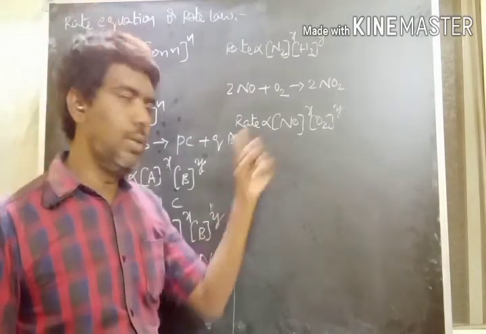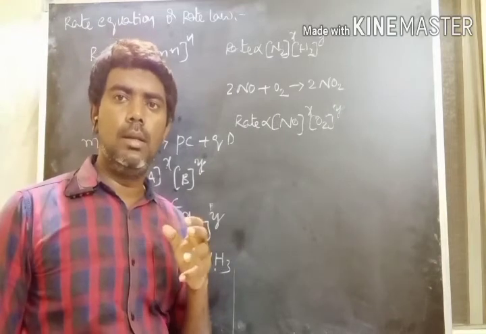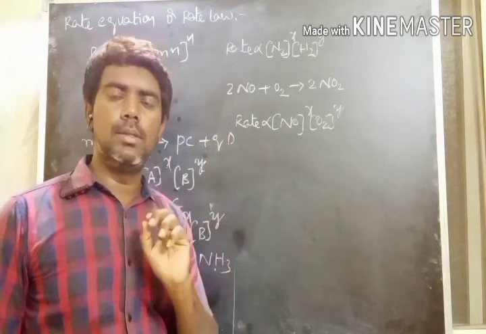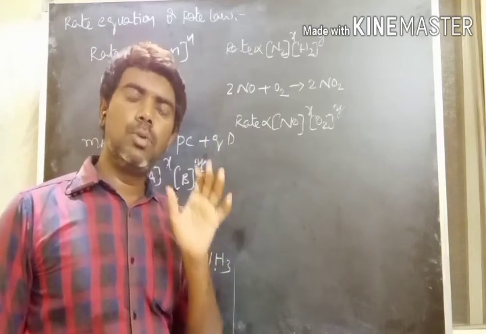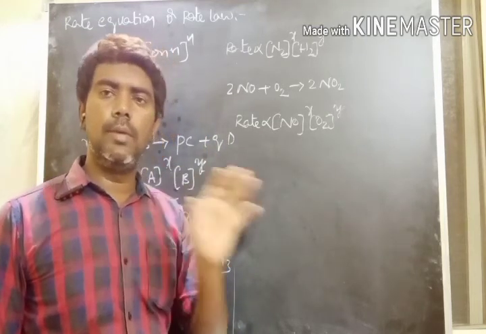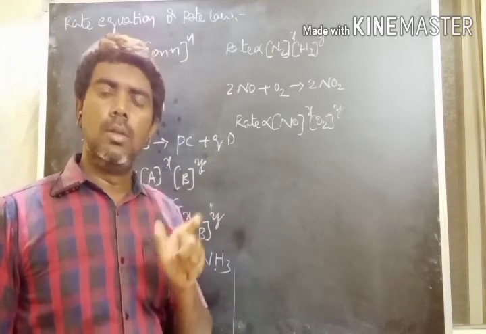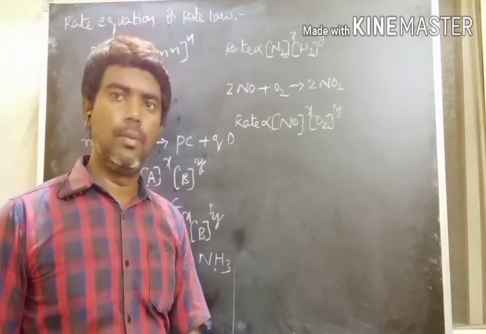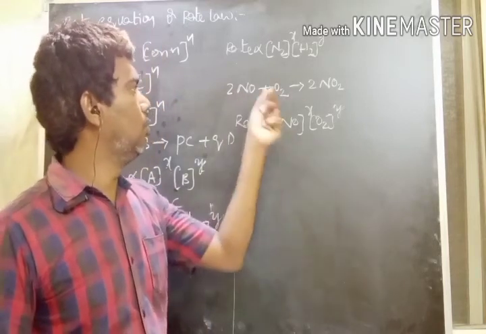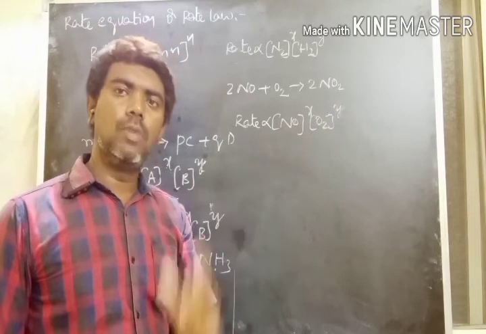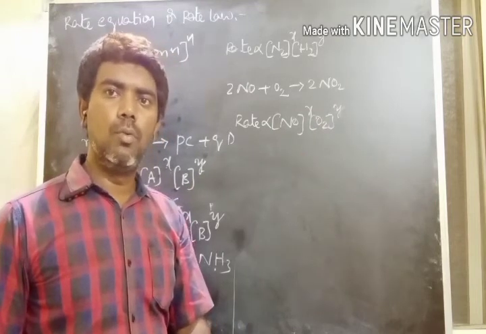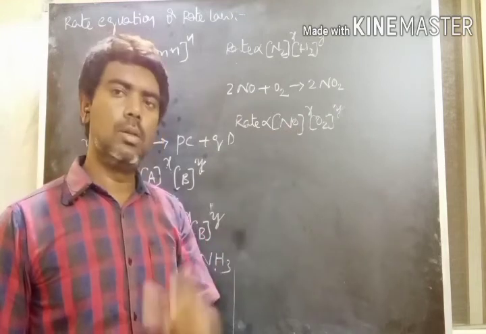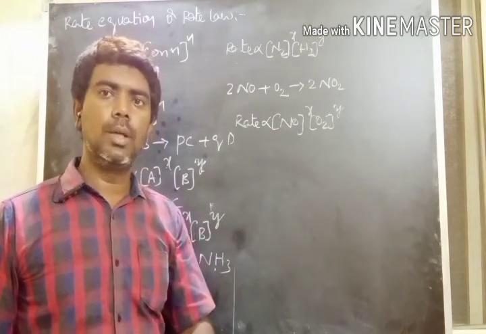And in the rate equation, if one of the reacting species is taken in excess amount, then the rate of reaction doesn't depend upon the quantity of the substance present in excess. For example, out of NO and O2, I am taking a large amount of O2. Then the total rate of reaction depends only on NO, but not on oxygen.